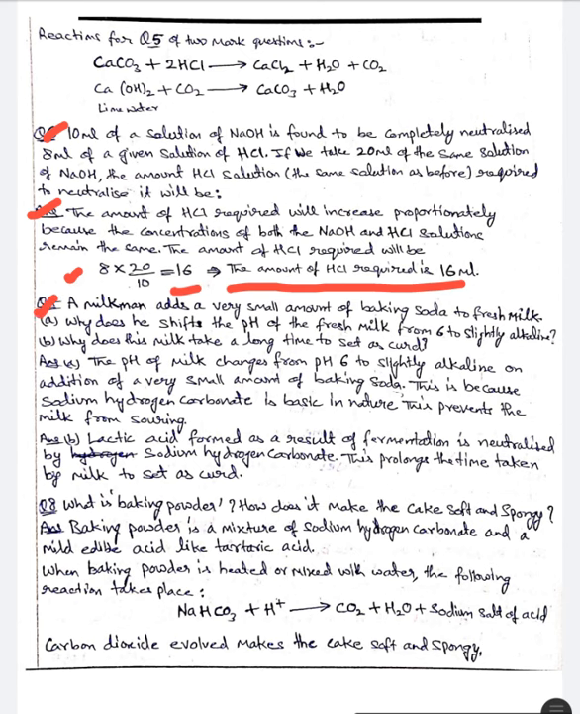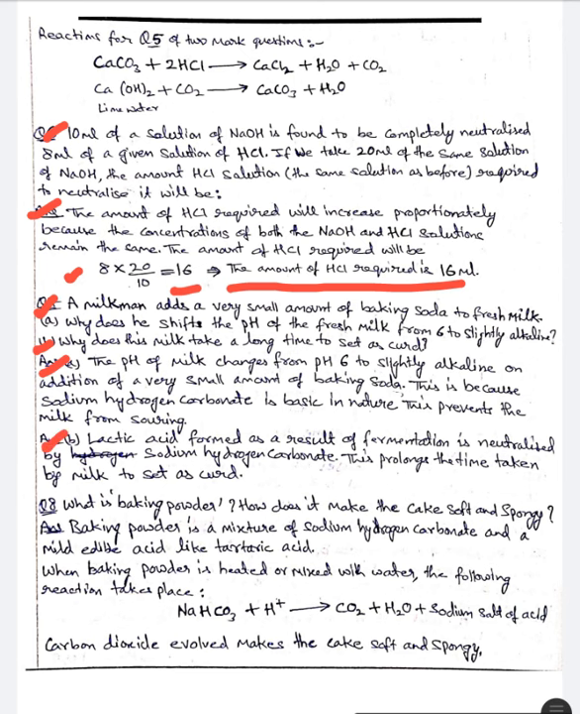Question number 7: a milkman adds a very small amount of baking soda to fresh milk. (a) Why does he shift the pH of the fresh milk from 6 to slightly alkaline? (b) Why does this milk take a long time to set as curd? The answer for part A: the pH of milk changes from 6 to slightly alkaline on addition of a very small amount of baking soda. This is because sodium hydrogen carbonate is basic in nature. This prevents the milk from souring.